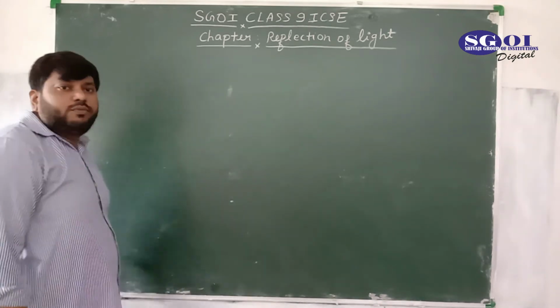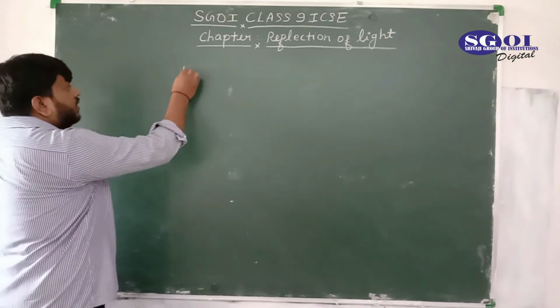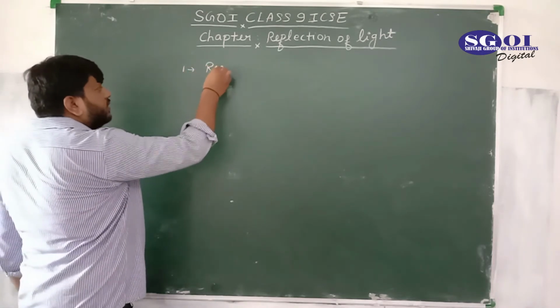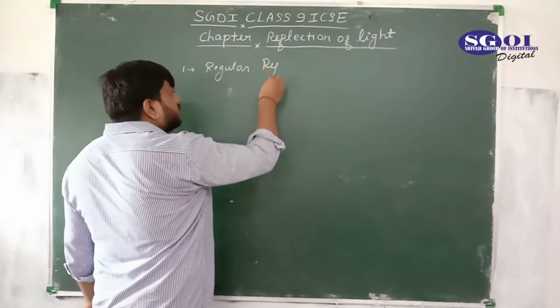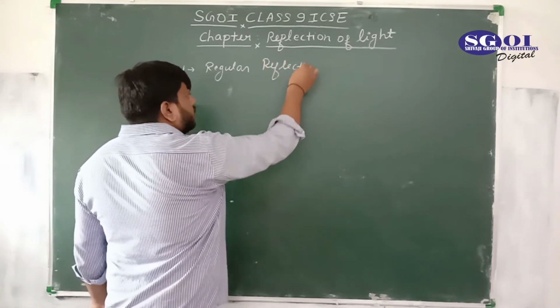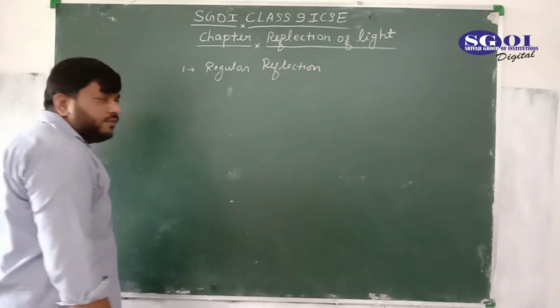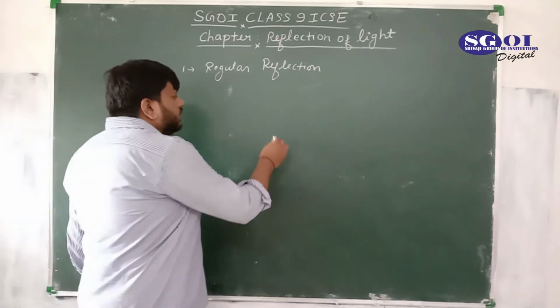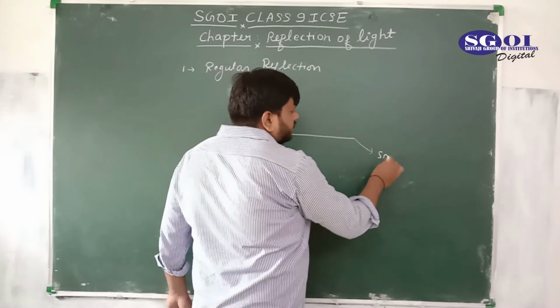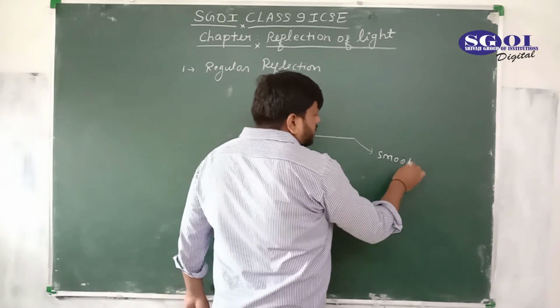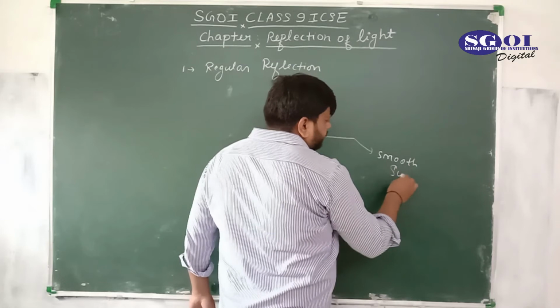Now we would understand regular and irregular reflection. Regular reflection and irregular. What is regular reflection? Suppose this is a smooth surface.